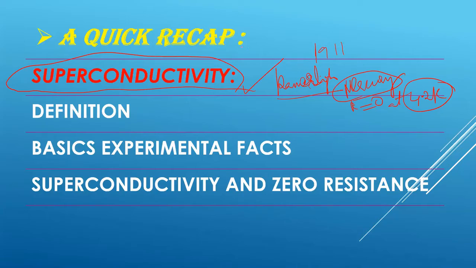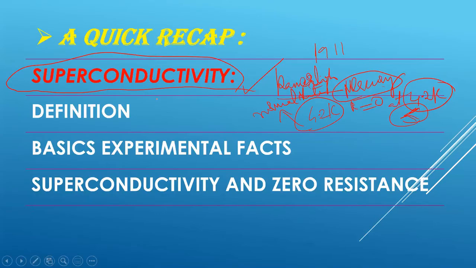At this temperature, the resistance becomes zero, and below this temperature we obtain superconducting nature. Once I exceed this 4.2 Kelvin, again I will go to the normal state of mercury. This was given by Kamerlingh-Onnes, and this is the definition.